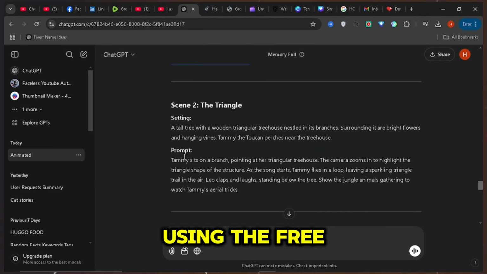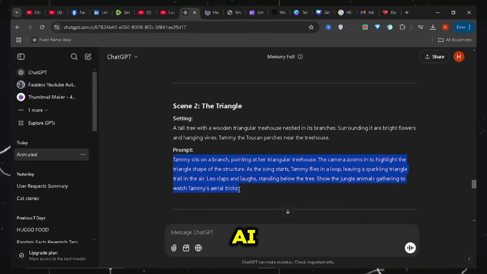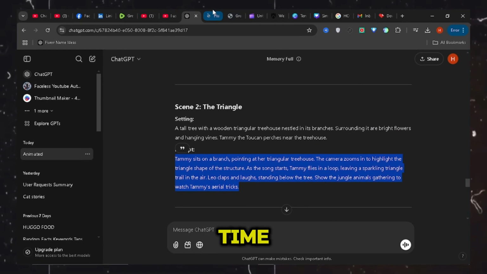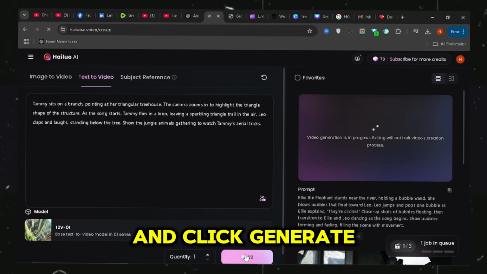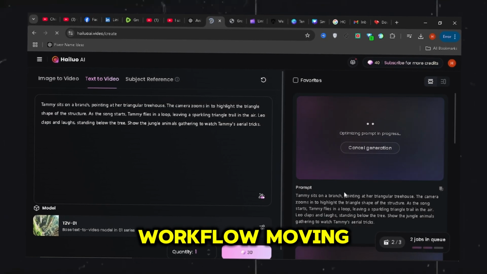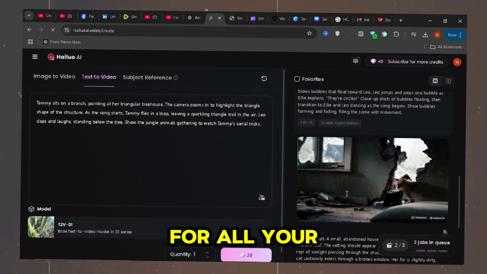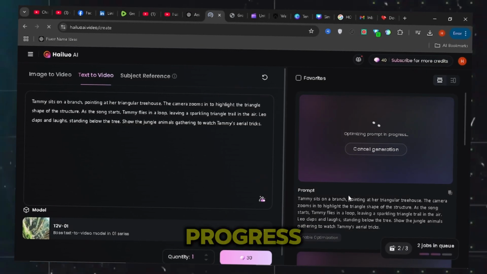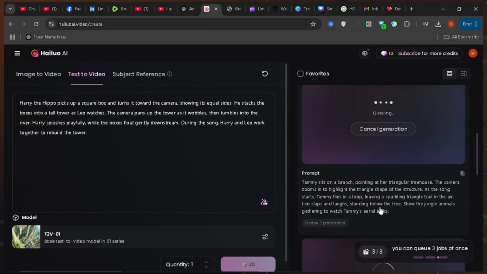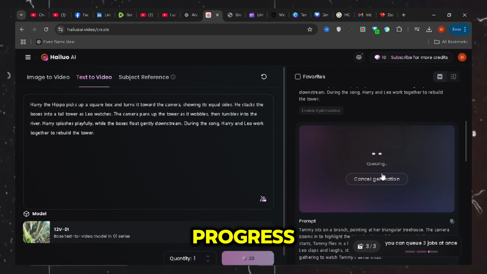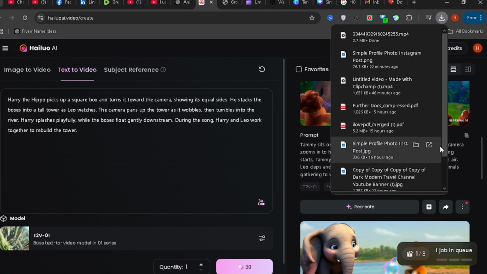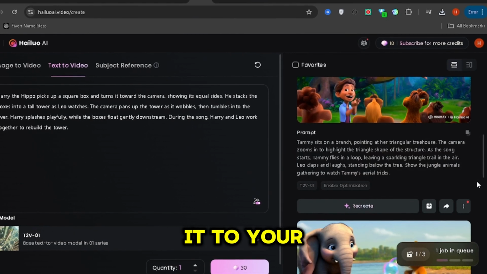Since we are using the free version of Hailuo AI, the video generation may take some time. While one video is processing, you can input the next prompt and click Generate to keep the workflow moving. Continue this process for all your prompts until all the clips are in progress. Some videos may finish processing faster than others, so keep an eye on the progress. Once a video is ready, click the download button to save it to your device.